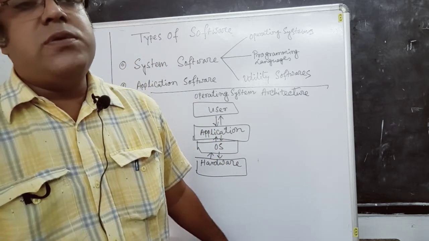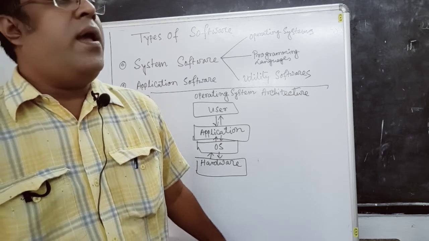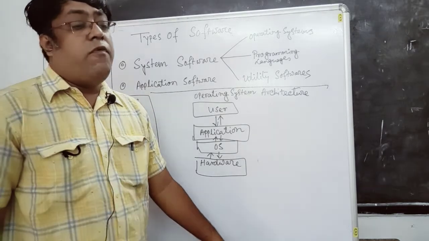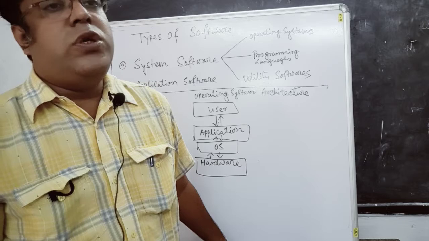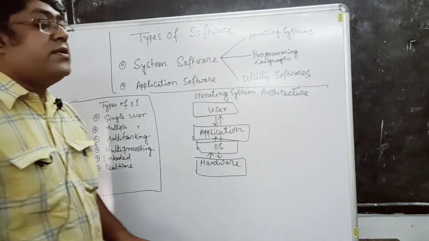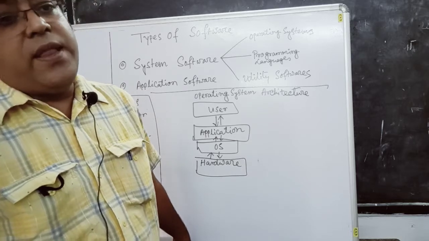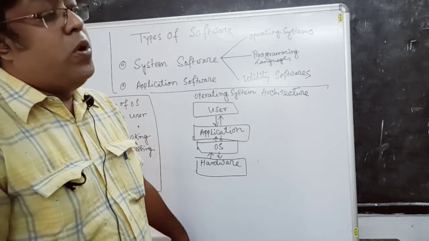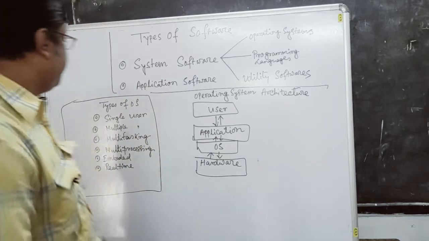So several users can use the system at a time, and the operating system also provides services to all of the users attached in a particular network. These types of operating system are sometimes known as a networking operating system. Examples of the networking operating system are Windows NT, Windows 2003 Server Edition, etc.